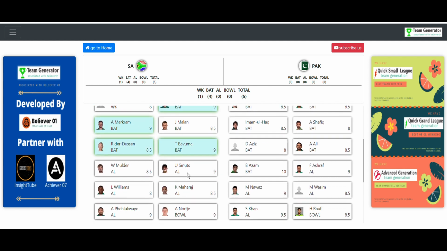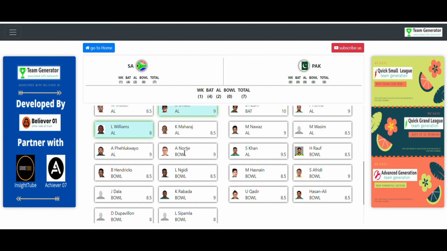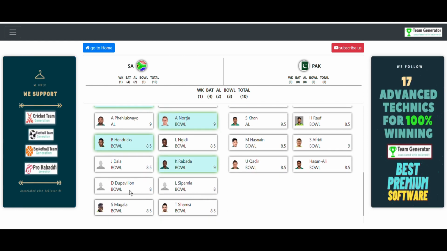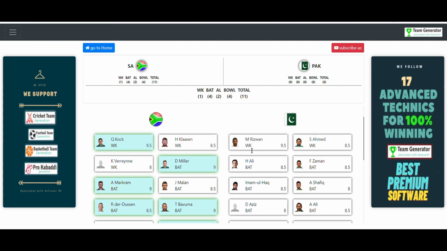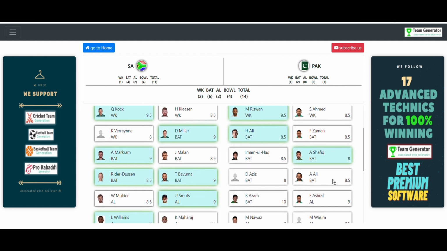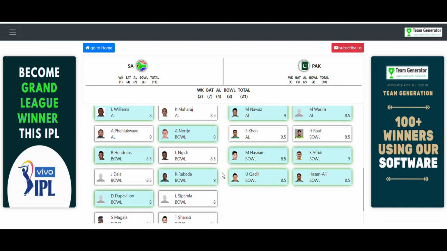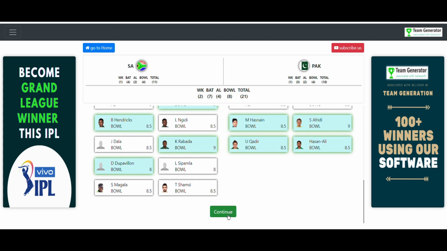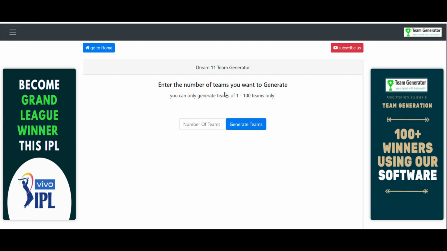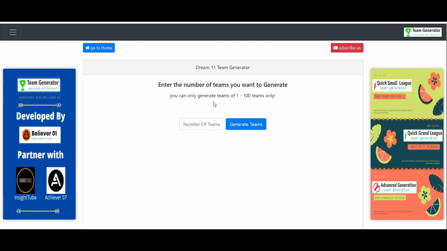And you can see you have to select the players randomly. For the time being, I am selecting the players randomly. I am not checking whether they are playing in the squad or not. I am just selecting the players. After selecting the players, you have to click on continue, and after that it is asking to enter the number of teams you want to generate.